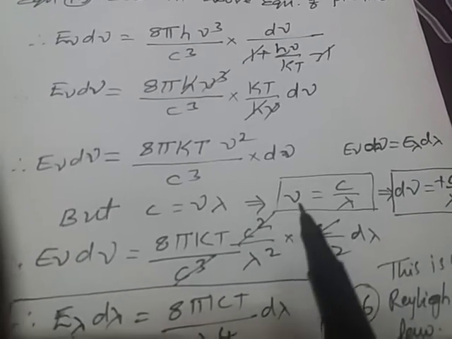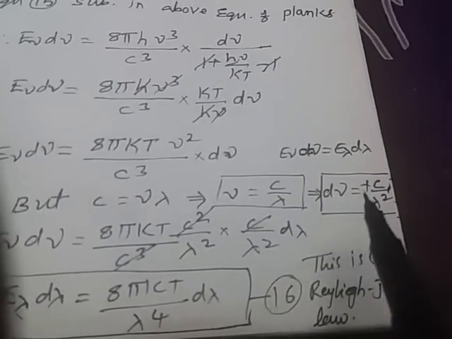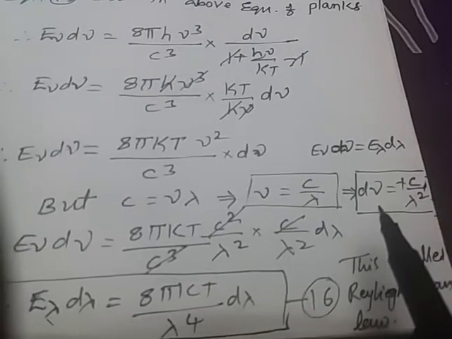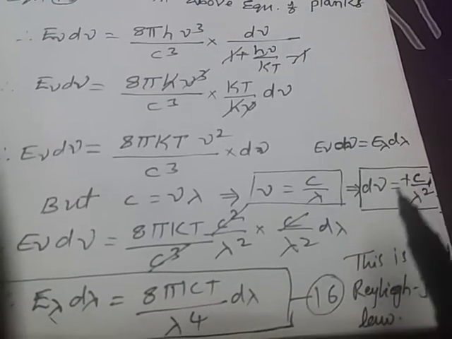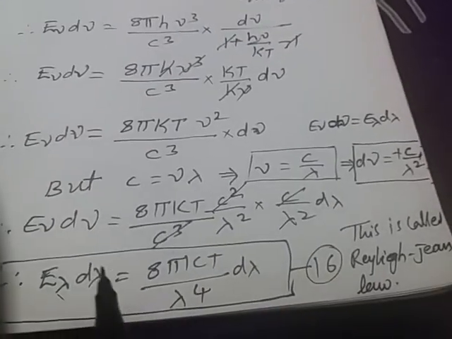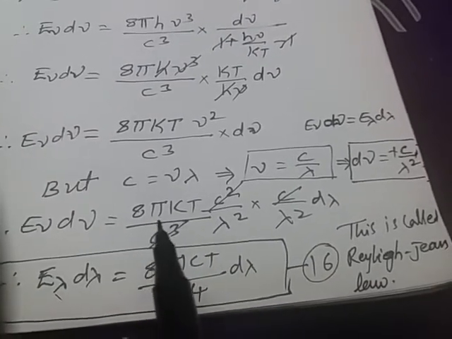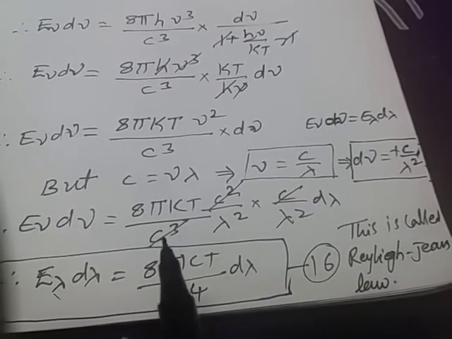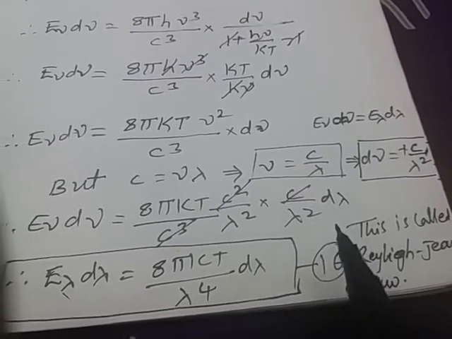From that, nu equals c by lambda, and differentiating, d nu equals minus c by lambda square d lambda. Substituting these nu and d nu values in the above equation, we get E nu d nu equals 8 pi kT c square by lambda square into c cube into c by lambda square into d lambda.